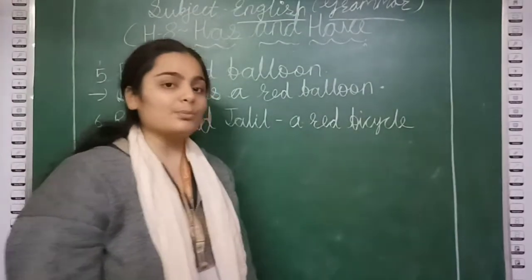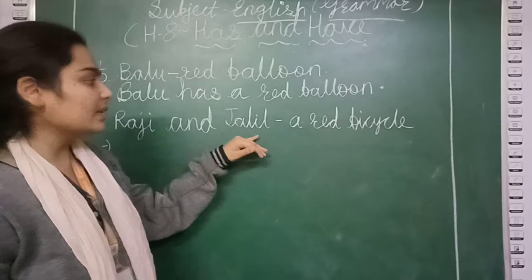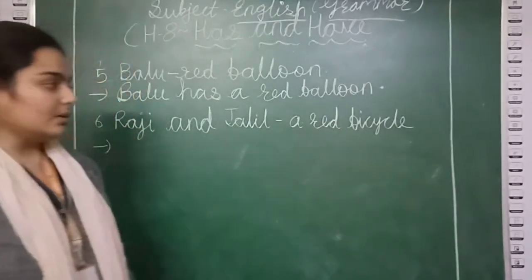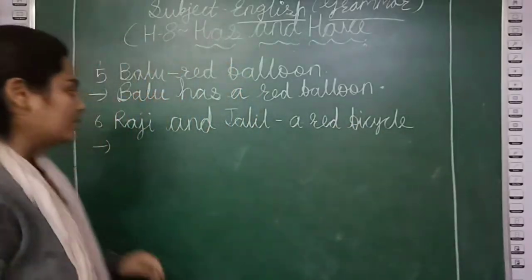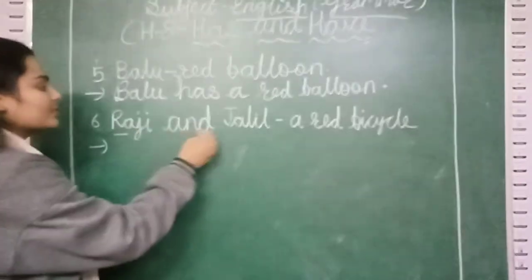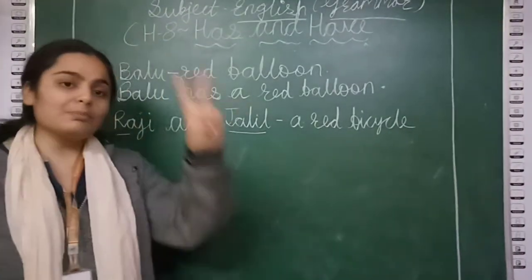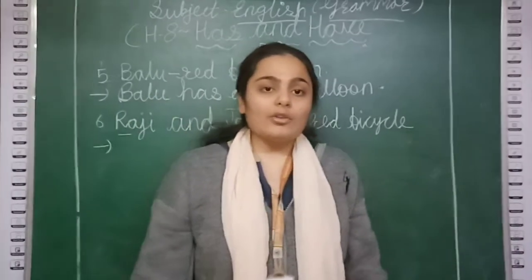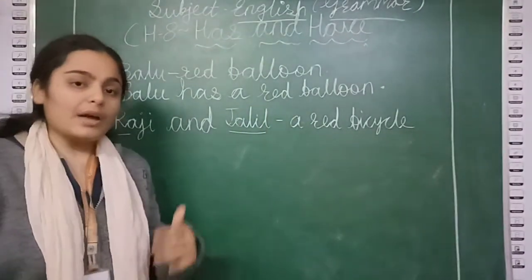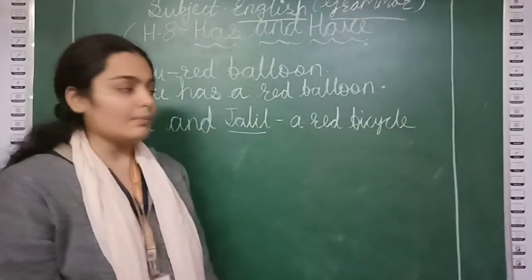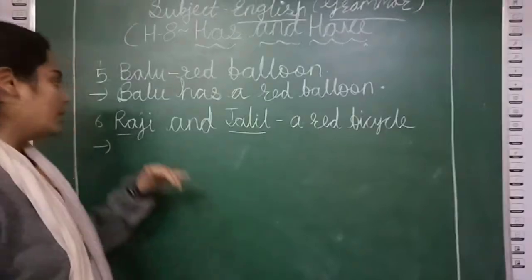Now let's move to the next sentence. Raji and Jalil, a red bicycle. Here there are two persons, Raji and Jalil, so it means plural. Only one person is included in the singular; more than one we have to include in plural. So what do we use with Raji and Jalil? We use have.